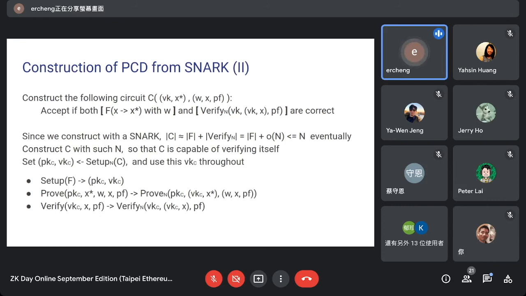And the verification is using the same verification key, VKC.